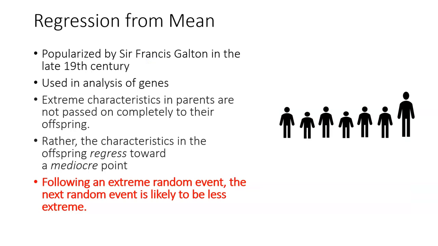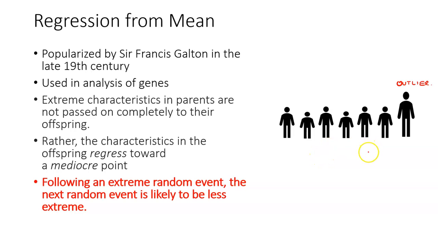This particular individual would be an outlier in this data set, in a family, because he is significantly taller compared to the rest of the people. What are the chances for this outlier to get repeated in the next set of offspring? The chances are very, very low.